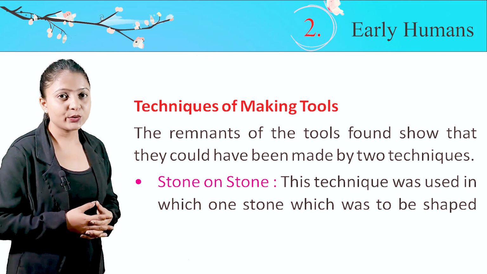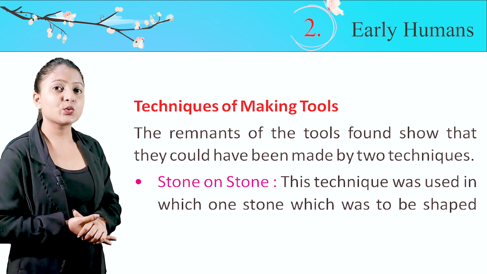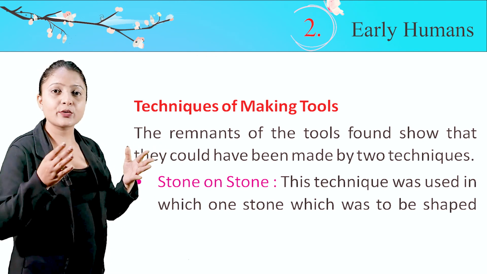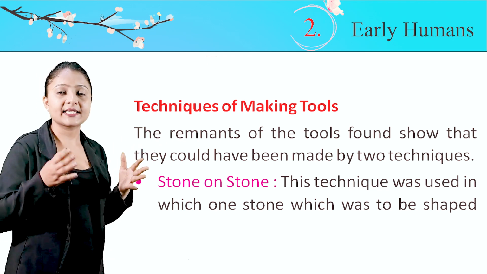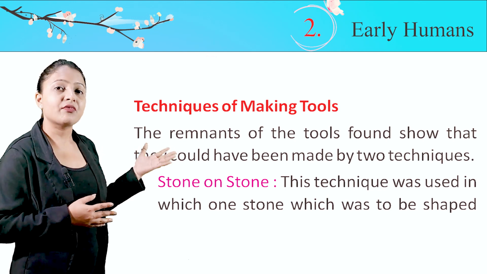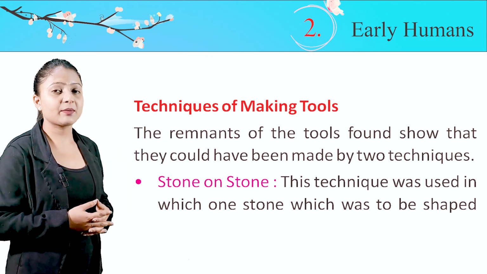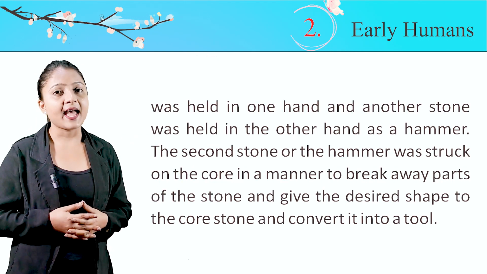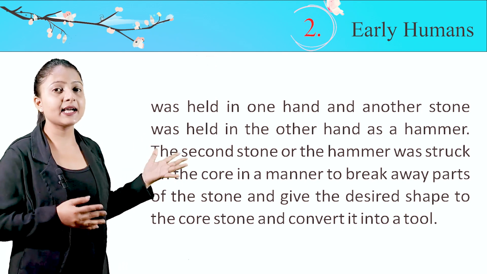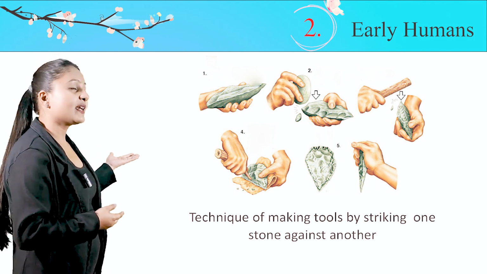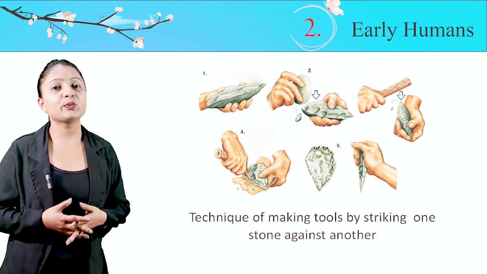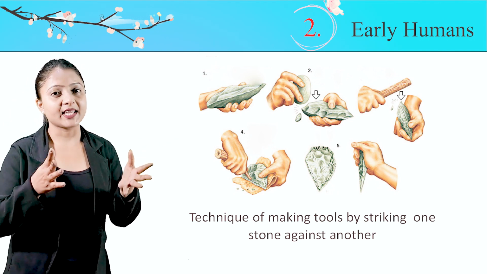Techniques of making tools. The remnants of the tools found show that they could have been made by two techniques. First, stone on stone. This technique was used in which one stone, which was to be shaped, was held in one hand and another stone was held in the other hand as a hammer. This is the image of the technique of making tools by striking one stone against another.